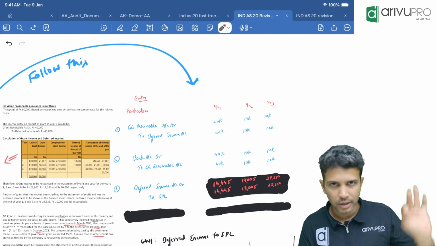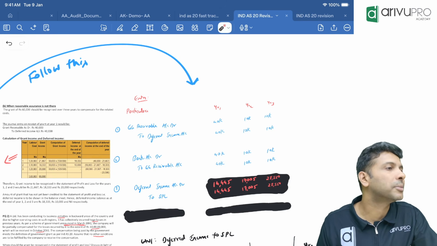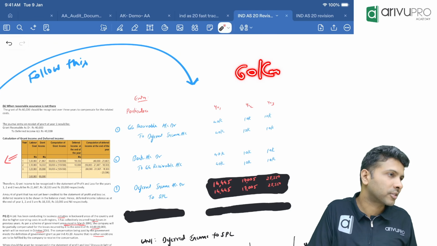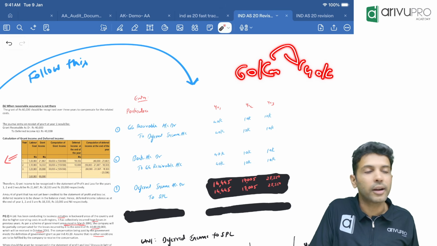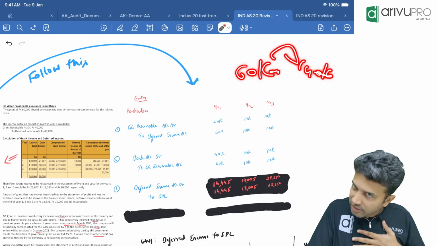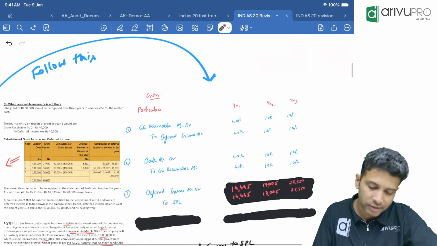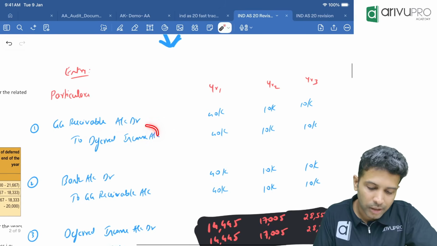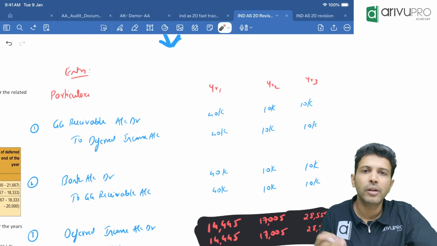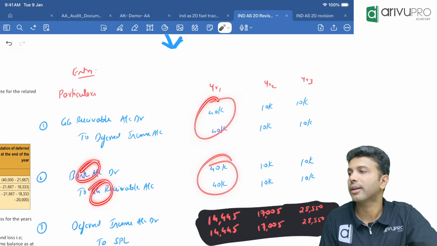Follow this. Now, we got to know that we have to do accounting on what basis? Receipt basis. In the first year, how much grant was awarded to us? 60. But did we receive 60 or only 40? That means we will book an entry for 60 or only 40? We have received 40, so as far as we are concerned, the grant is only 40. So what entry will we pass? Government grant receivable account debit to deferred income 40. That is the first entry. Then what is the journal entry when you receive it? Bank account debit to government grant receivable 40,000.